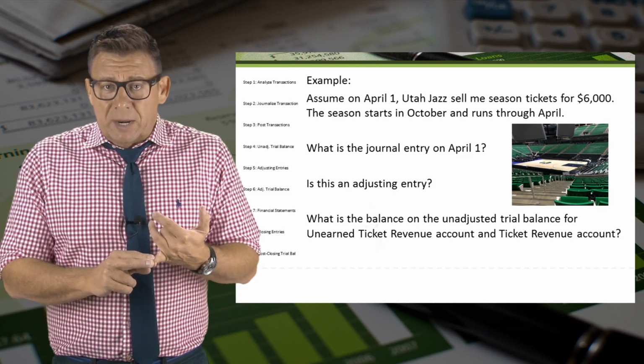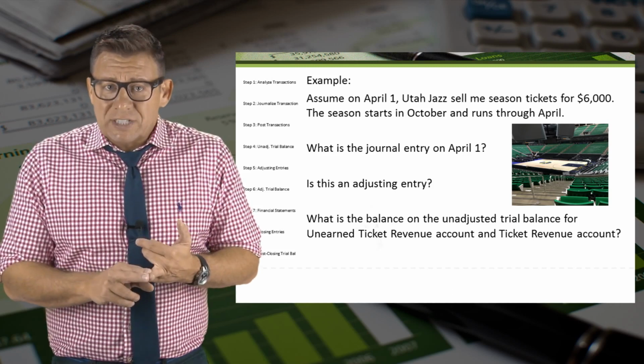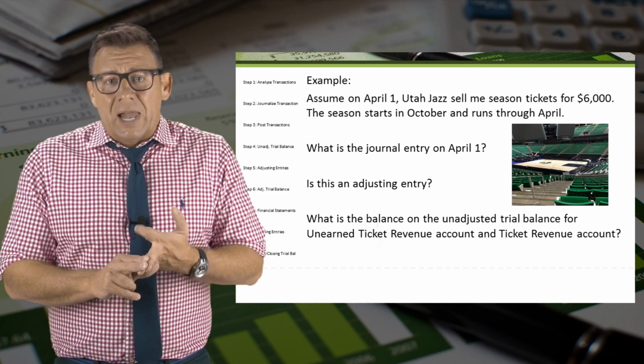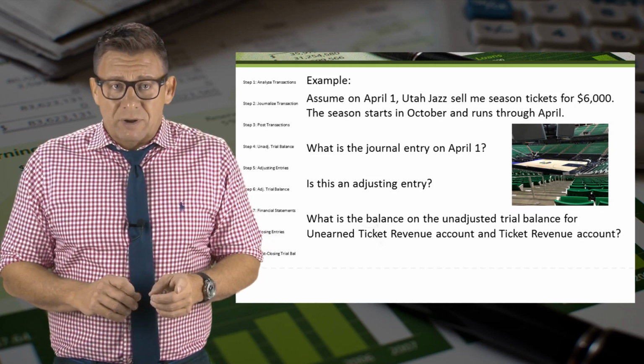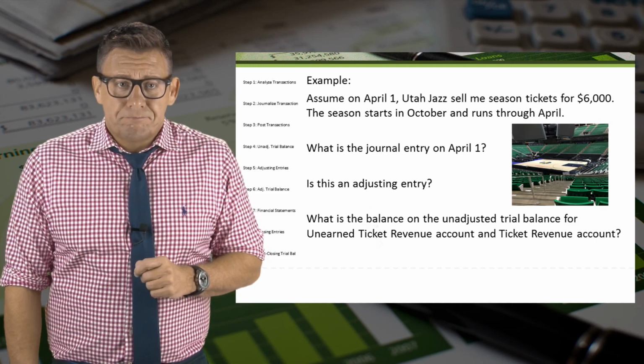What is the journal entry on April 1? Is this an adjusting entry? What are the balances on the unadjusted trial balance for unearned ticket revenue and ticket revenue?